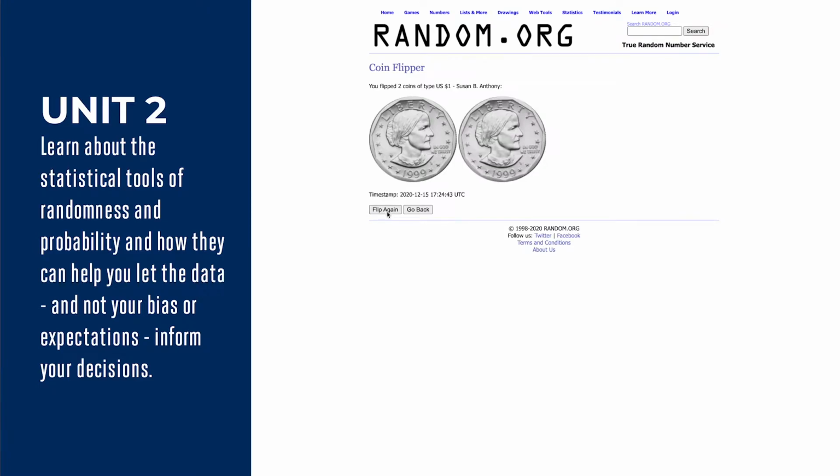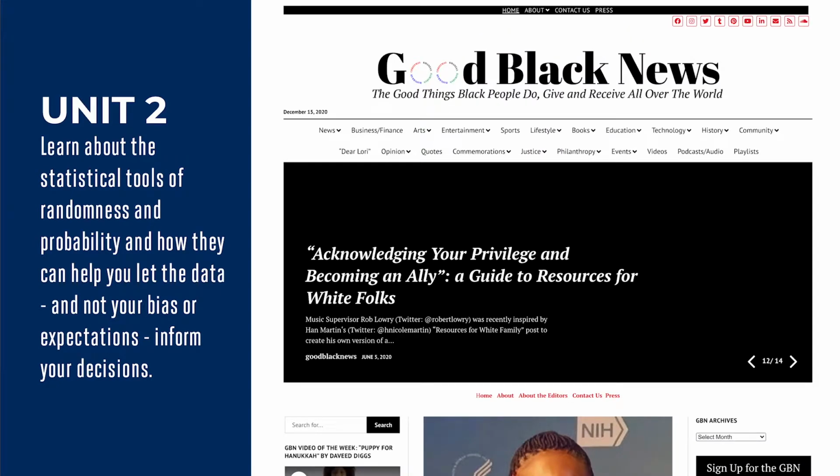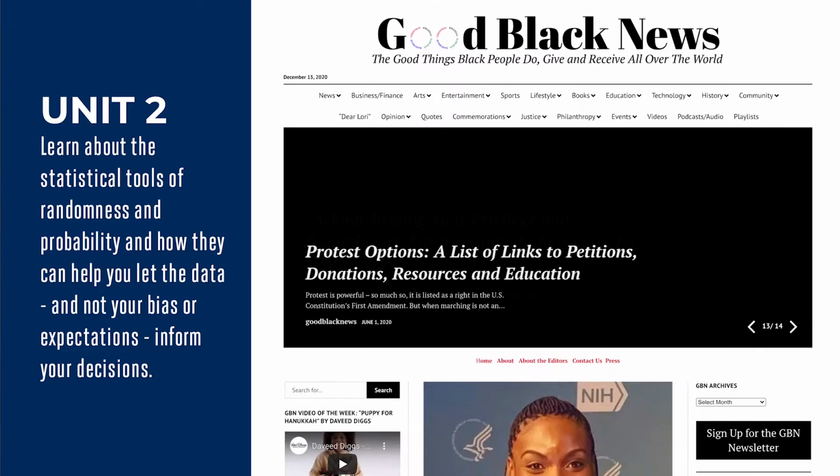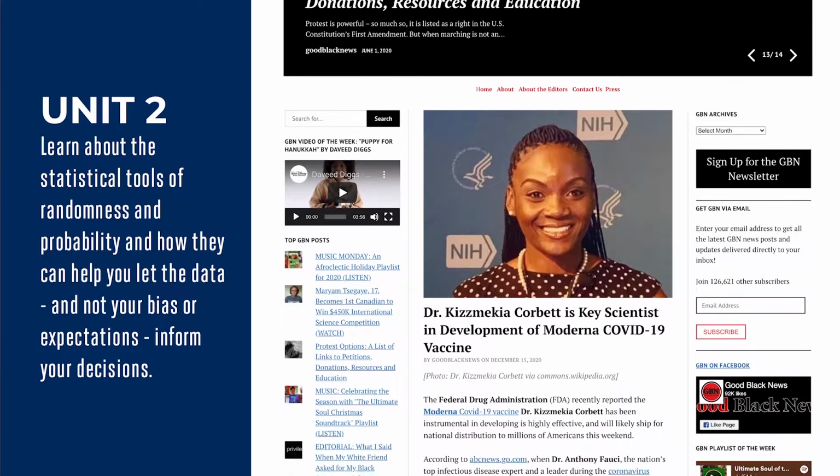In Unit 2, we will learn about the statistical tools of randomness and probability and how they can help you let the data, and not your bias or expectations, inform your decisions.